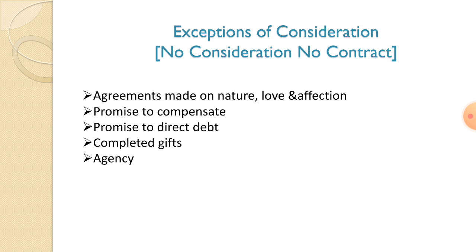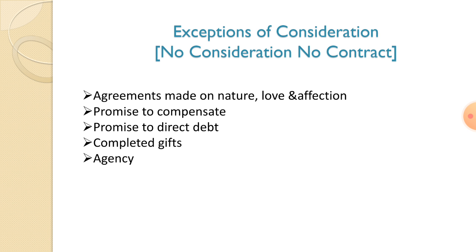The next one is a promise to pay a time-barred debt. Such a promise without consideration is valid only if it is in writing, and second, it should be signed by the debtor or his agent, and next, it relates to a debt which could not be enforced by a creditor because of limitation. So these are some of the conditions for a promise to pay a time-barred debt. For example, I am taking money from my friend. If I take the money, I promise, because we have a good relation, so I give the money back.